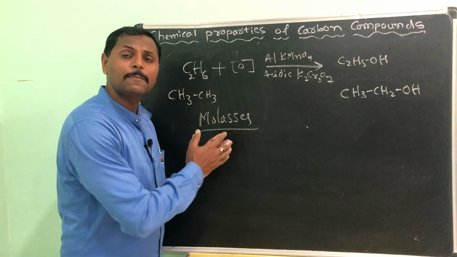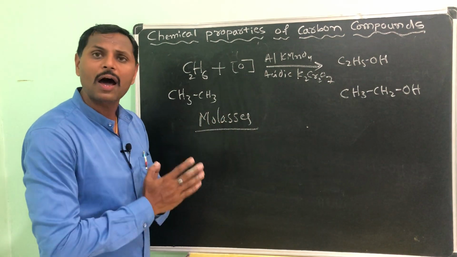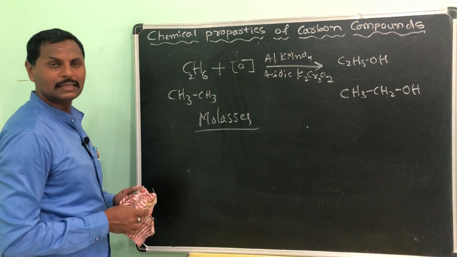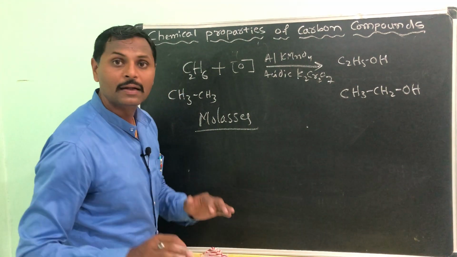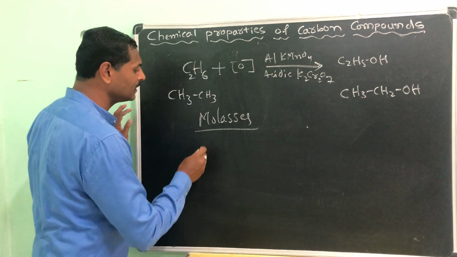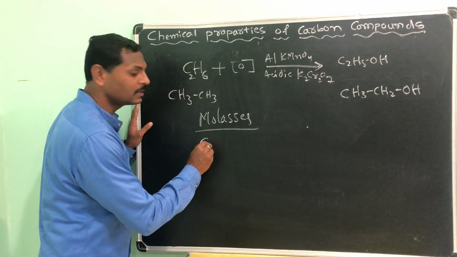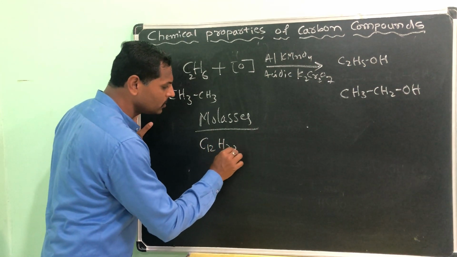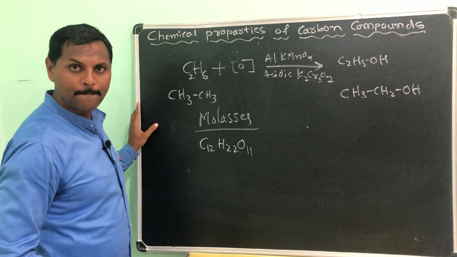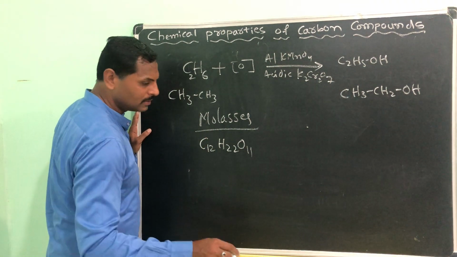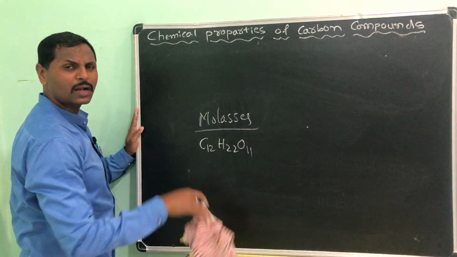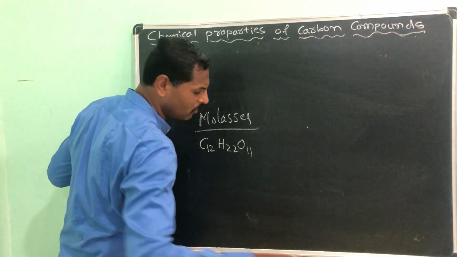So the commercial purpose, how we are preparing the ethanol, that I am going to tell you here. Simply we will take the molasses. What is molasses? It is just the sucrose only. Sucrose is a disaccharide. What it is having in it? C12H22O11. That is our disaccharide, that is our sugar. Okay, laboratory preparation is over. Commercial purpose, how we are using that I am telling you here.